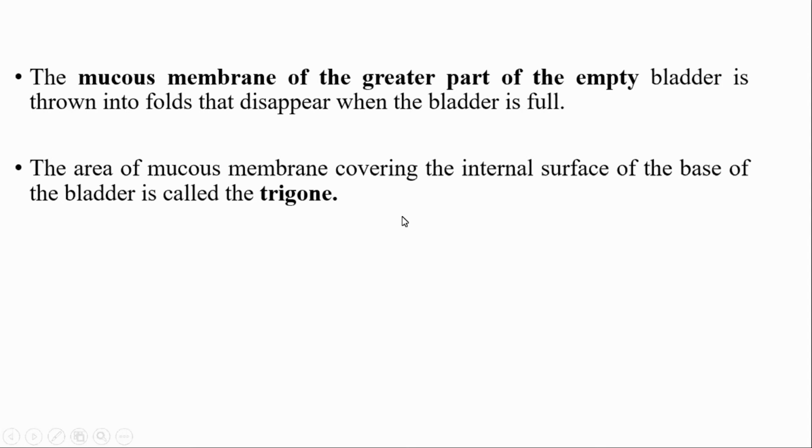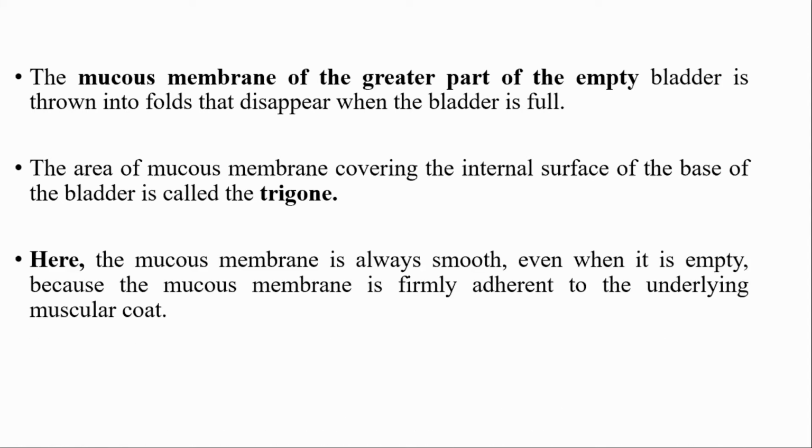So what is the trigone? Here the mucous membrane is always smooth, even when it is empty. When you feel that area of the urinary bladder, it is very smooth in nature.